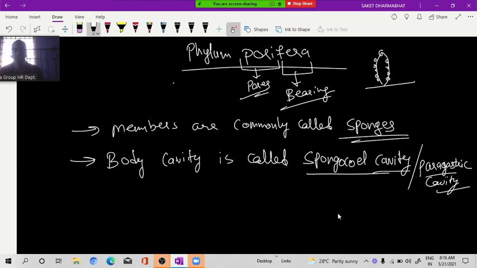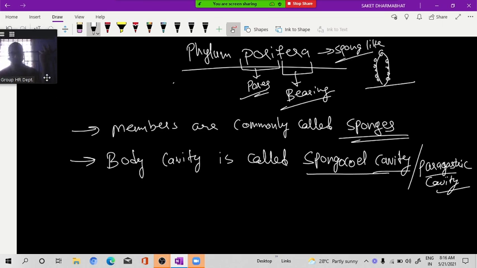Like the sponge you use when washing your car or bike. Clear up to here?